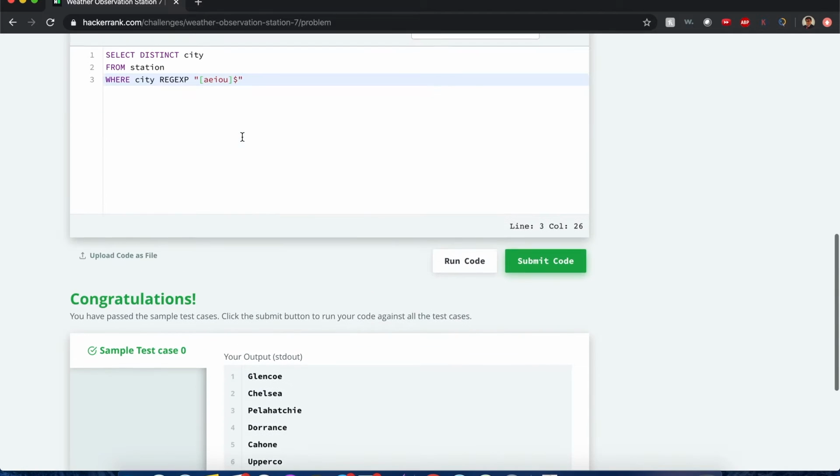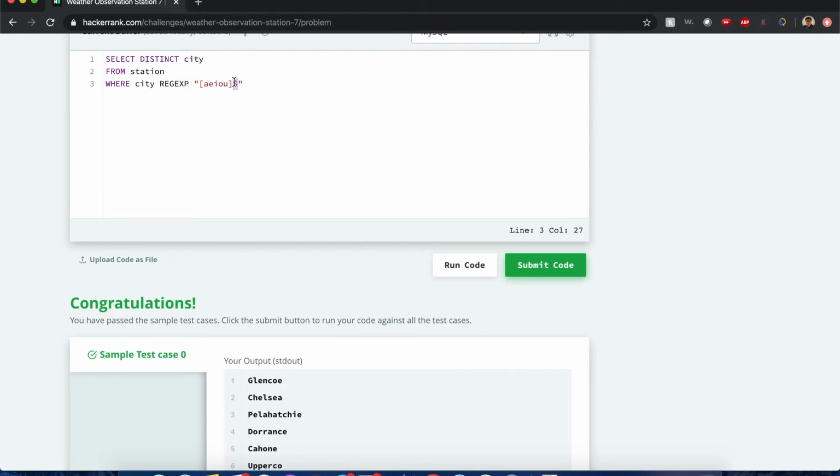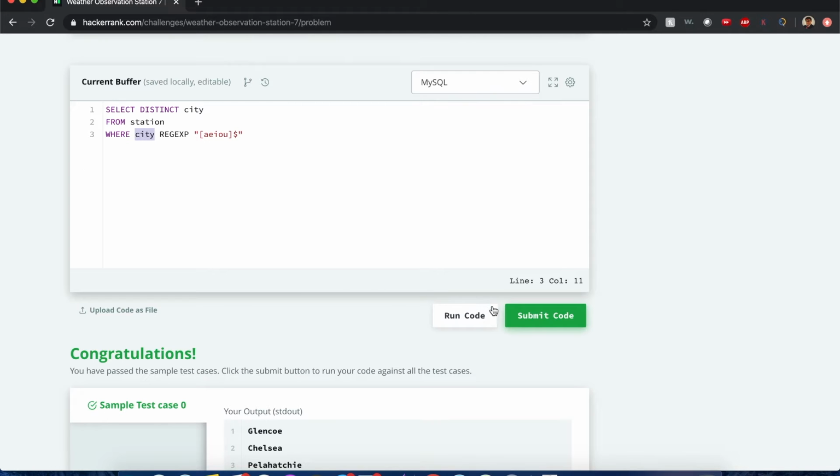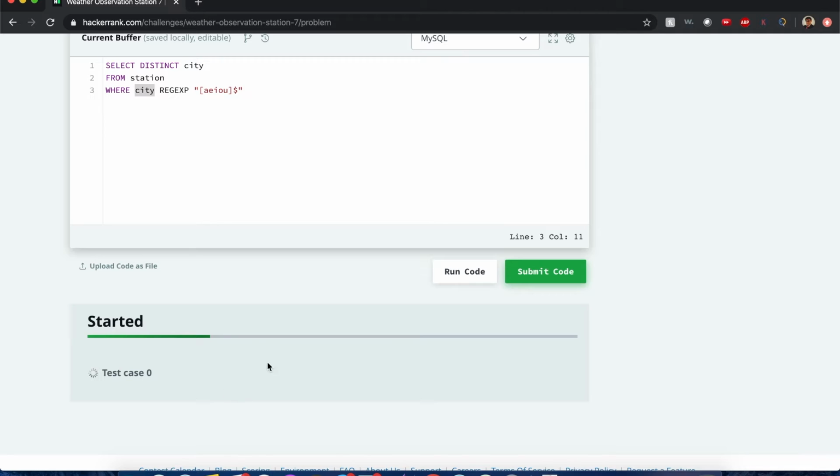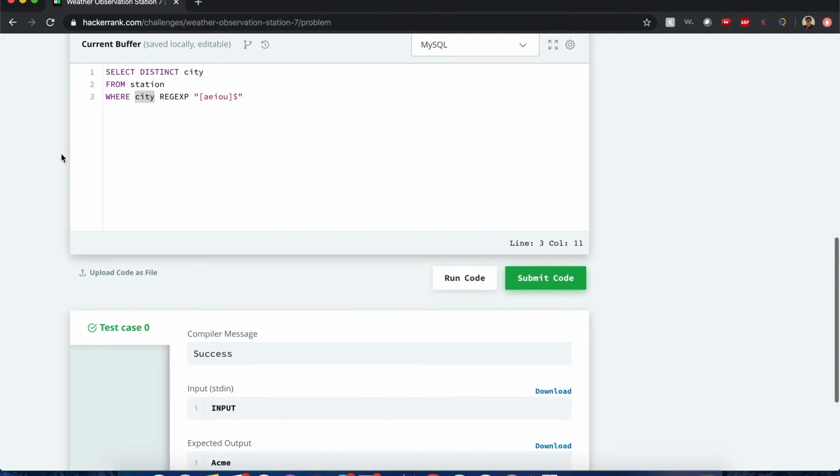Okay, it worked. So let me explain more about this. This dollar symbol means that the preceding possible characters, either A, E, I, O, U, have to be the last character in the pattern of all the city names that we want. If it doesn't have it, it won't be included. Now let's submit it to see if that will work. I wish they included more test cases, but I think so far it's working fine.